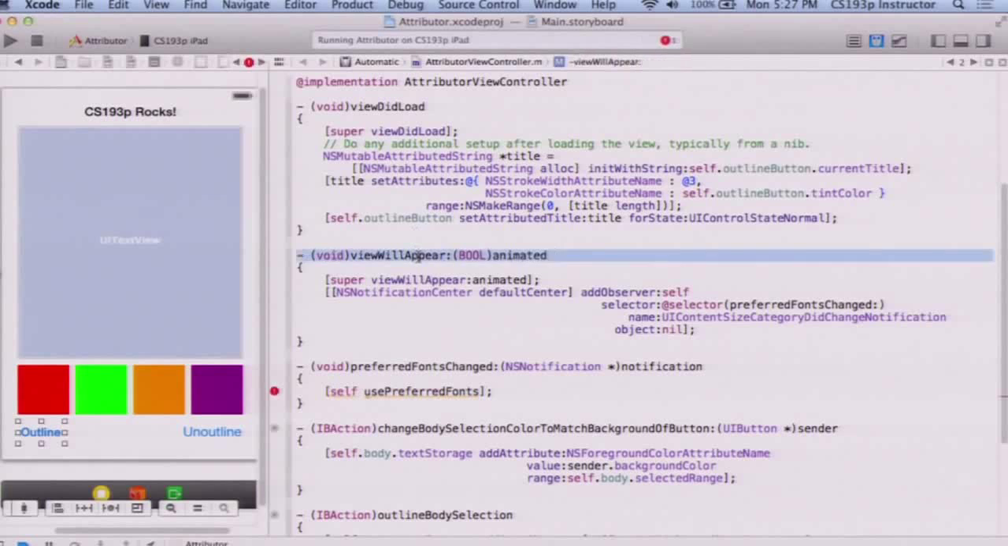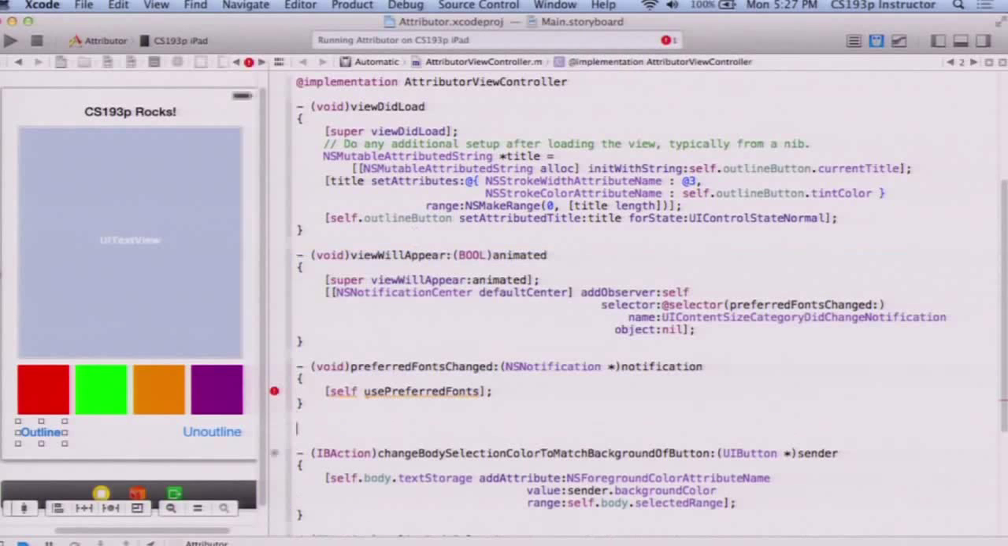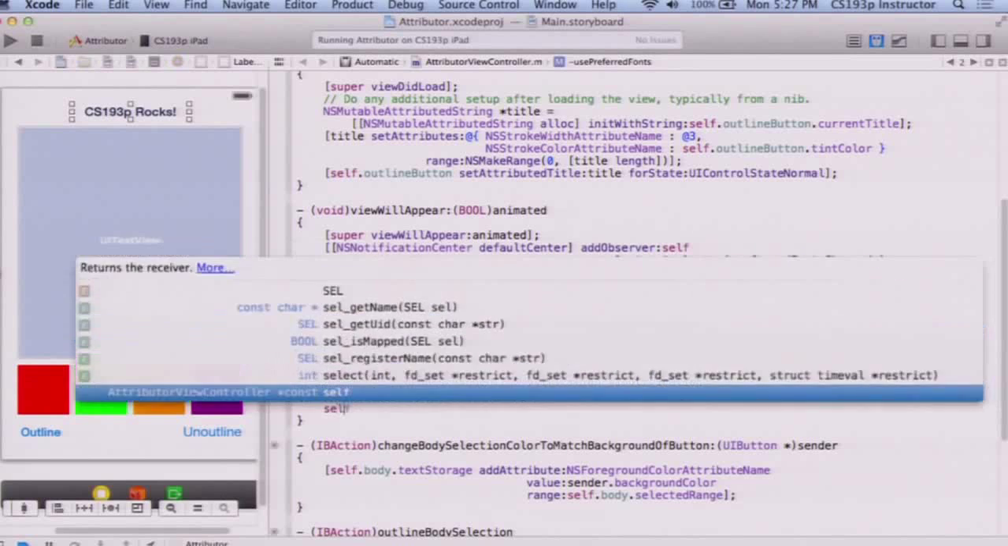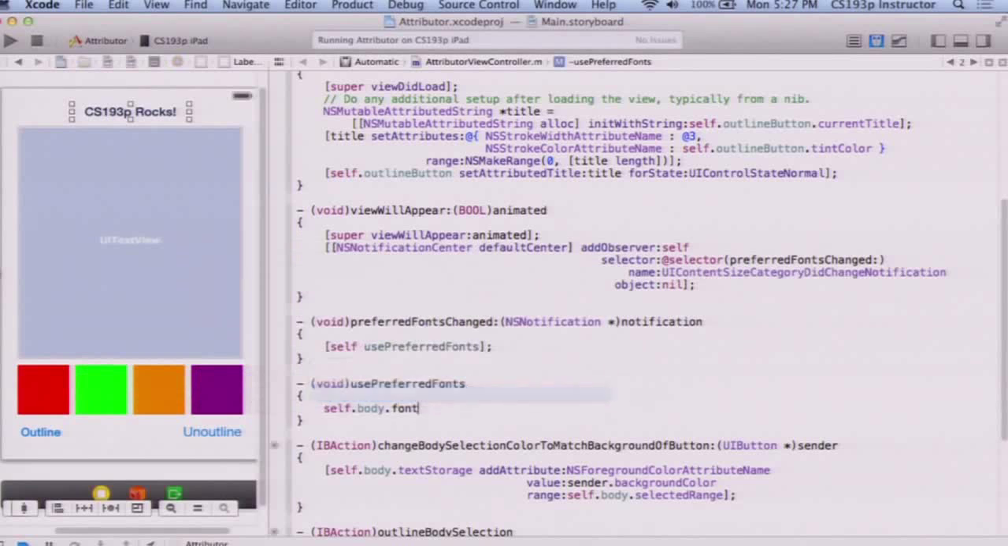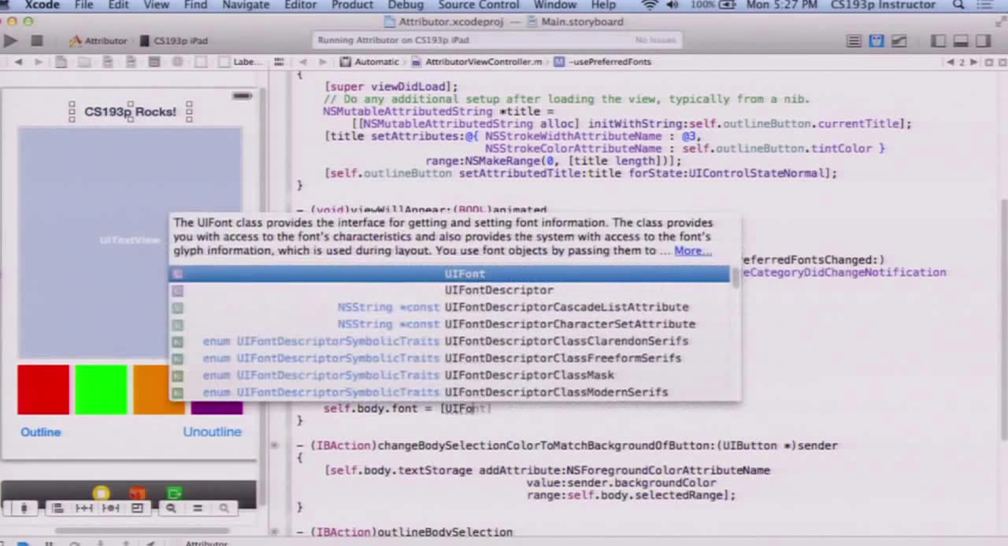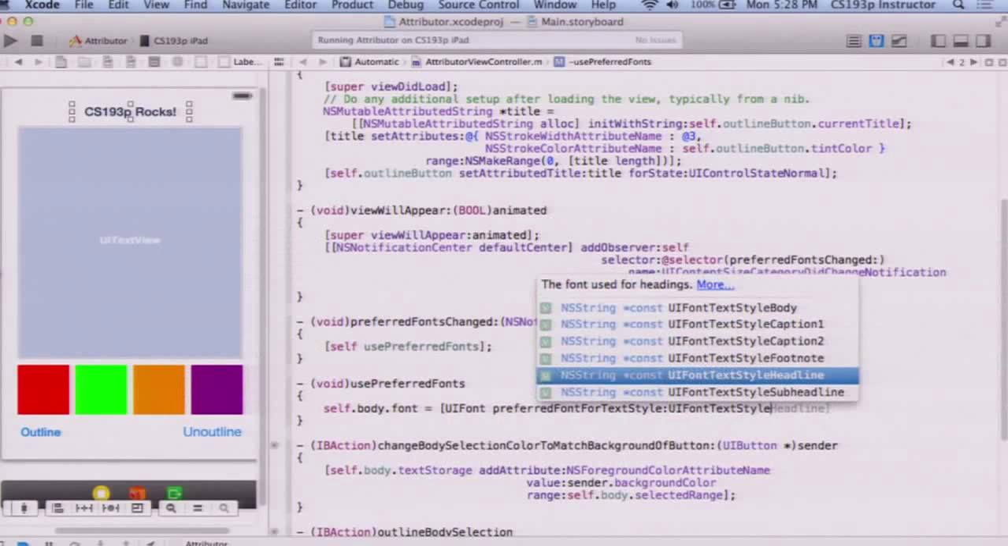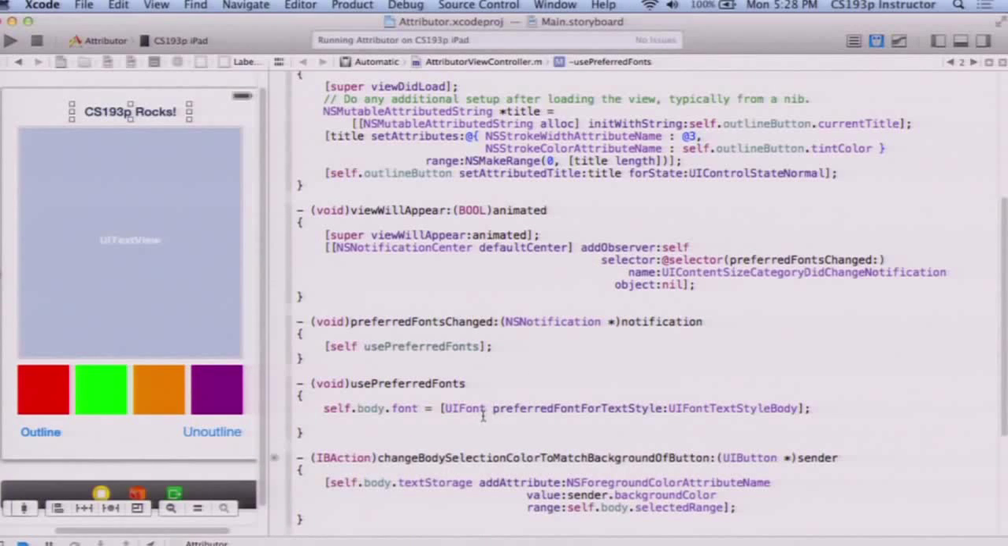So that sets it up so that anytime my view appears, I'm going to get this usePreferredFonts sent to me. And in here, I have to make my text view and my headline use the new preferred fonts. That's really, really easy to do. self.body.font equals UIFont preferredFontForTextStyle, UIFontTextStyle. This is the body, so I'm going to do body. This has allowed me an excuse to show you how to set these preferred fonts in code instead of setting them in Xcode. This is how easy it is.